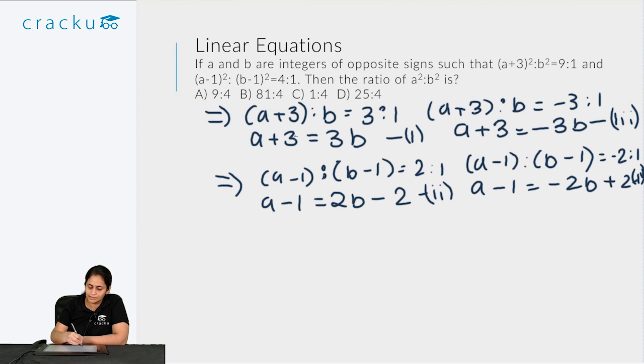Let's say 1 and 2, 1 and 4, 3 and 2, 3 and 4. So I'll get 4 cases by taking 1 entry from this particular scenario and 1 entry from this particular scenario. So either this is essentially this or this, and this is essentially this or this. So one of these two cases is true.